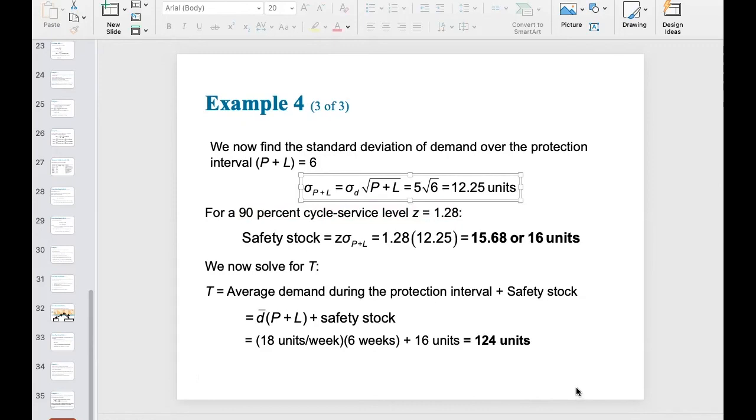So that's it for this specific chapter. You can clearly see that we conceptually and quantitatively compare both the fixed order quantity model and the fixed time period model. Keep that in mind, which is quite important. If you have any questions, feel free to let me know. Thank you.